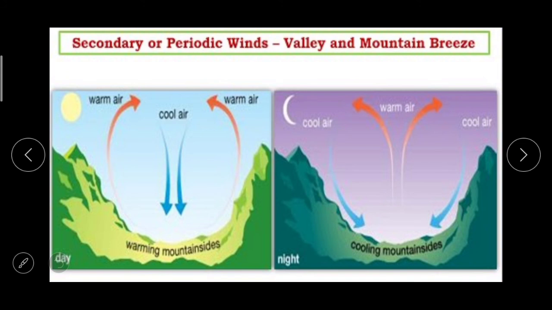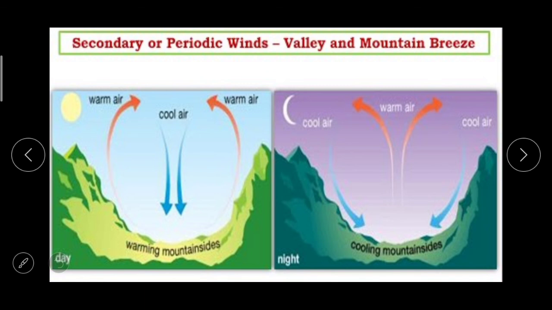Secondary or periodic winds, valley and mountain breeze. In our textbook, figure 5.4a of valley breeze and 5.4b of mountain breeze are given, and by observing these, you have to write down the characteristics of valley breeze and of mountain breeze.